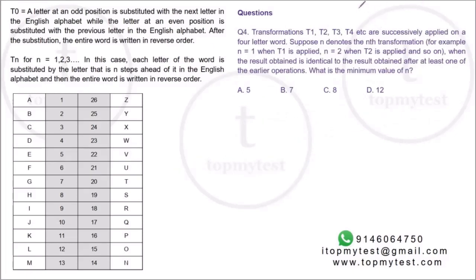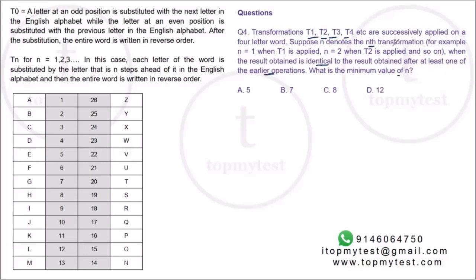And the last one: transformations T1, T2, T3, T4 are successively applied on a 4-letter word. Suppose N denotes the nth transformation. For example, N equals 1 when T1 is applied, N equals 2 when T2 is applied, and so on. The result obtained is identical to the result obtained after at least one of the earlier operations. What is the minimum value of N?